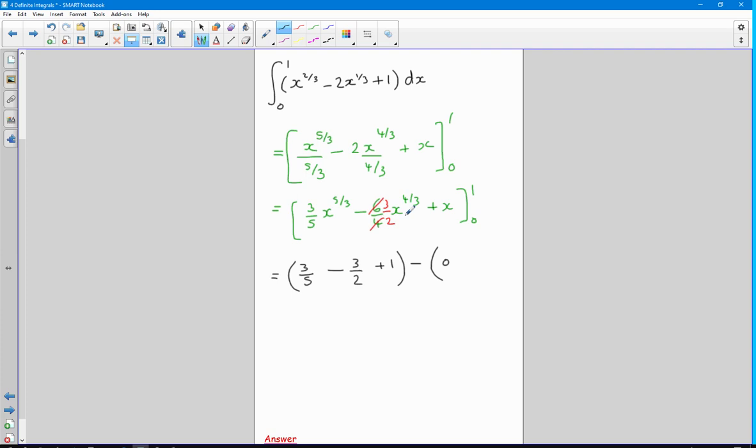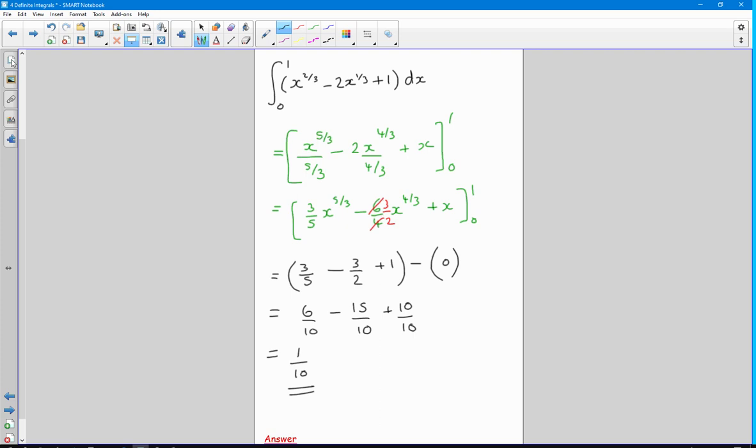It's just 0, take away 0 plus 0, so it's take away nothing. So let's just write this all as tenths. So this is 6/10, take away 15/10 plus 10/10. So obviously that gives us 1/10 as our final answer.